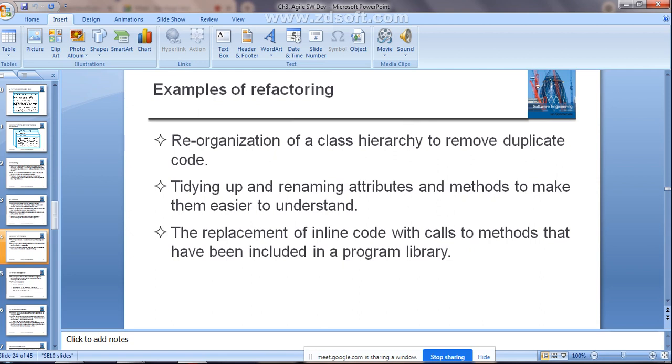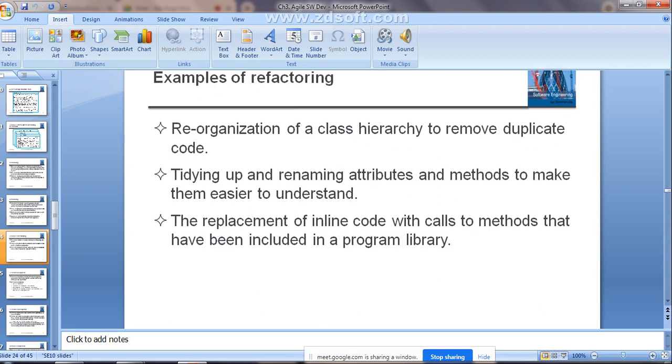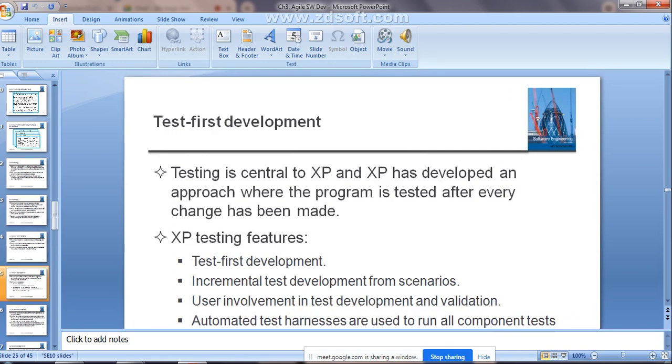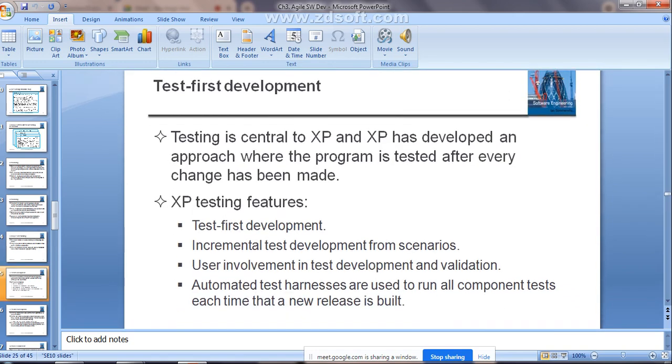I hope it is clear about the refactoring, guys. This is the second key practice. Clear? Is that clear? Hello? Is that clear? Yes, ma'am. Very clear.